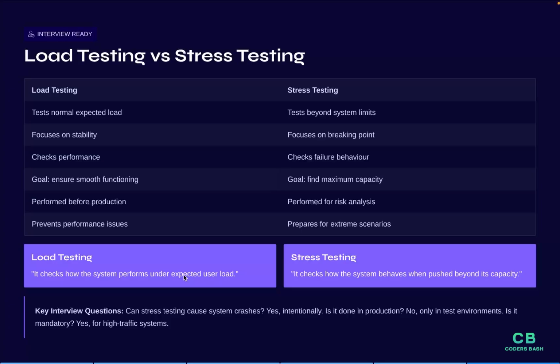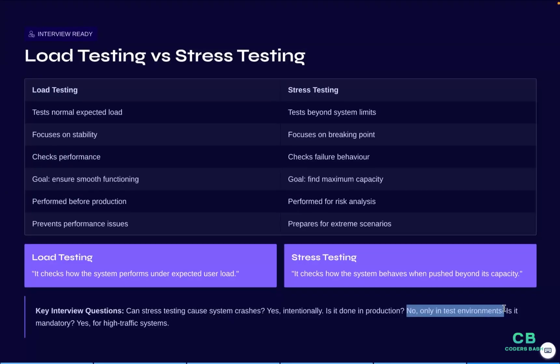Now the common interview questions would be like: can stress testing cause the system to crash? Yes, we do that intentionally. Is stress testing done in production? No, it is only done in the test environment. And the third one: is stress testing mandatory? It is mandatory for high traffic systems, like a movie ticket booking website or similar systems.